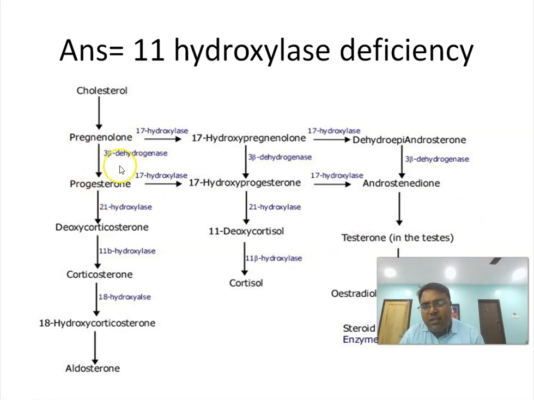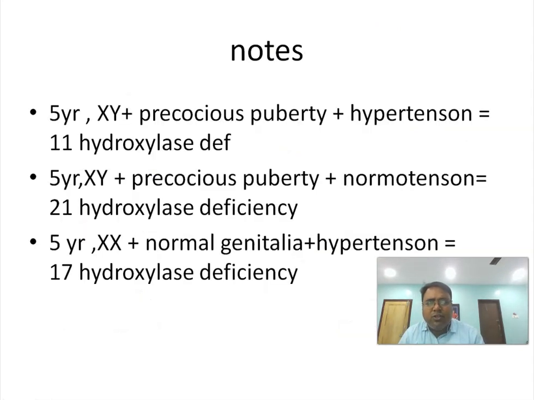Similarly, in this case, what is the deficiency? Where you get more testosterone level and more action of mineralocorticoid, that is aldosterone level, the deficiency is 11 hydroxylase. An 11 hydroxylase deficiency will cause less synthesis of cortisol, but more formation of mineralocorticoid and testosterone. So any boy child with features of high testosterone level with hypertension, your diagnosis is deficiency of 11 hydroxylase.